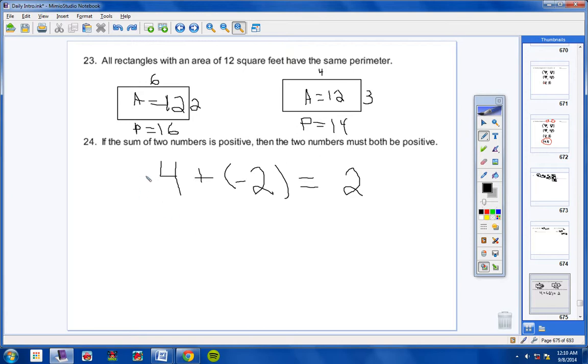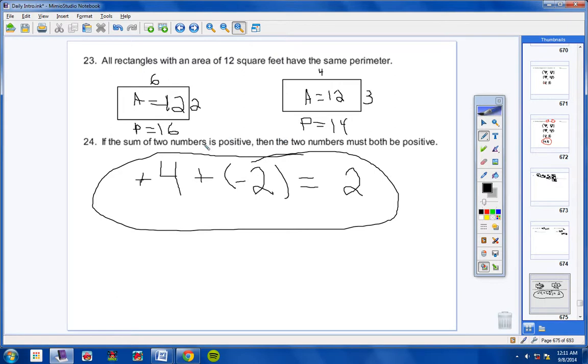And no, they're not. I have a positive 4 plus negative 2, and I still got out a positive answer. And so, no, that is not correct. Here's a counterexample. This example right here totally disproves number 24.